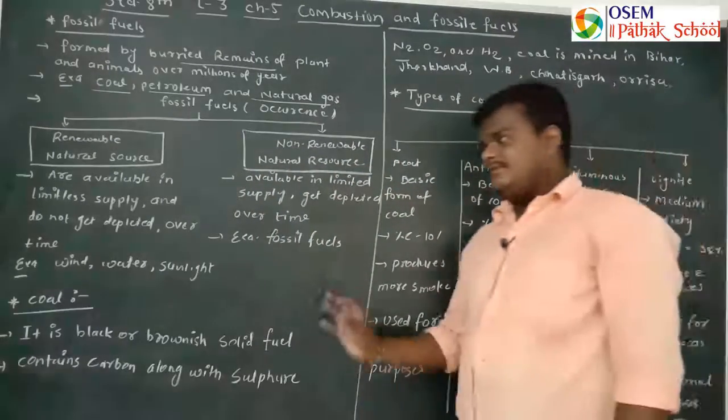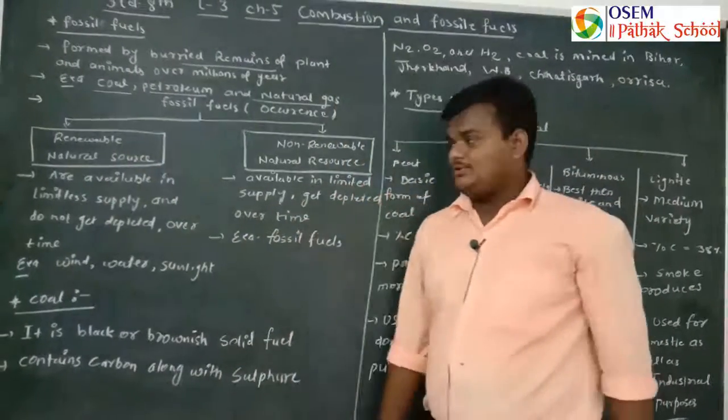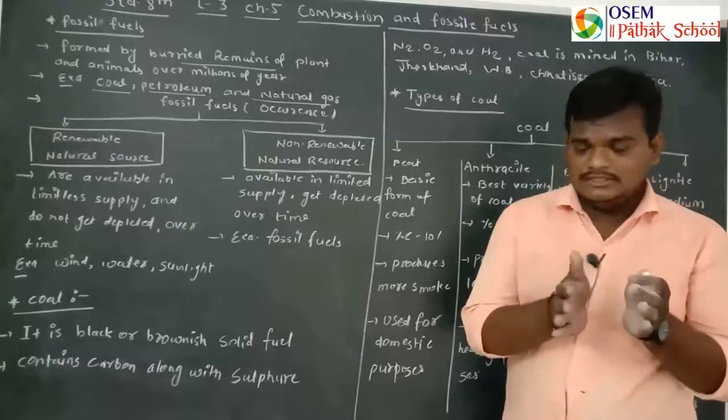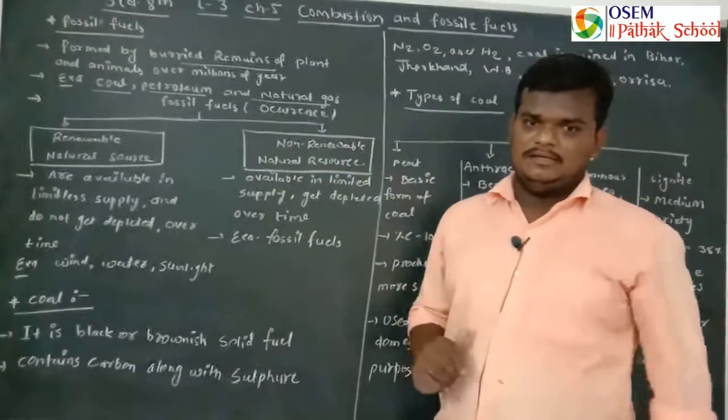First we will learn about renewable natural sources. Renewable natural sources are available in limitless supply.